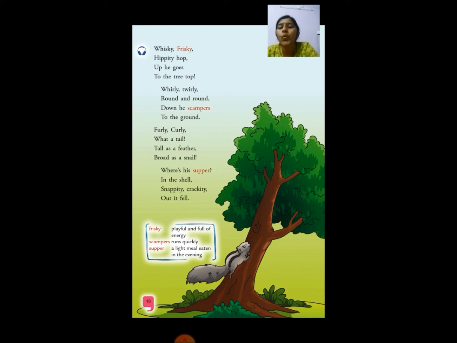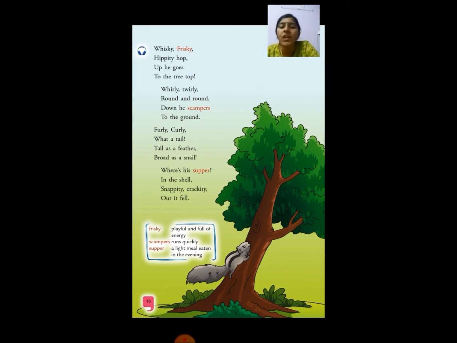Yes. Whisky, frisky, happity hop, up he goes to the treetop. Whirly, twirly, round and round, down he scampers to the ground. Furly, curly, what a tail, tall as a feather, broad as a snail. Where is his supper? In the shell. Snappity, crackety, out it fell.